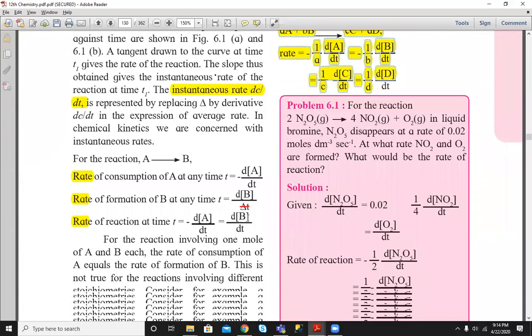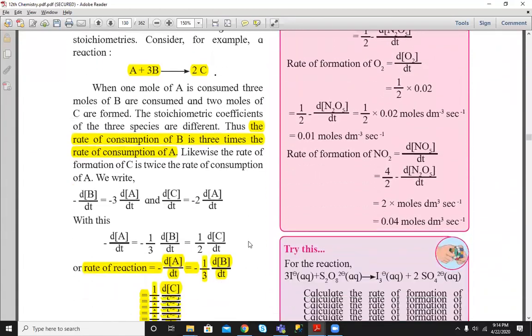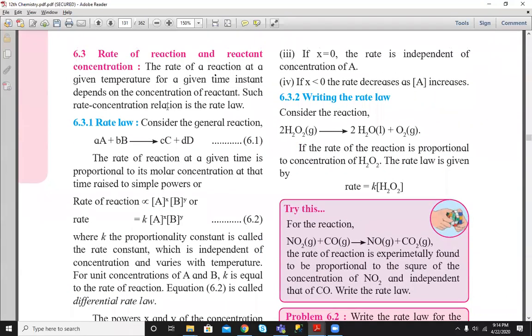So in the next lecture we will cover the next topic of the chapter, the relation of rate of reaction with reactant concentration. Thank you.